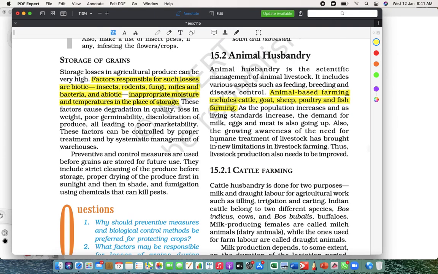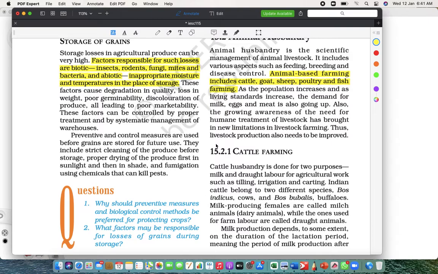Now, this is for what? The demand of eggs, milk, meat is growing day by day. In order to match this, the farmers do animal husbandry along with farming. Understand? Some are doing it along with farming. You must have seen farmers having a cow or buffalo at home along with farming, or some are just doing this business, like animal husbandry. They just do cattle farming.